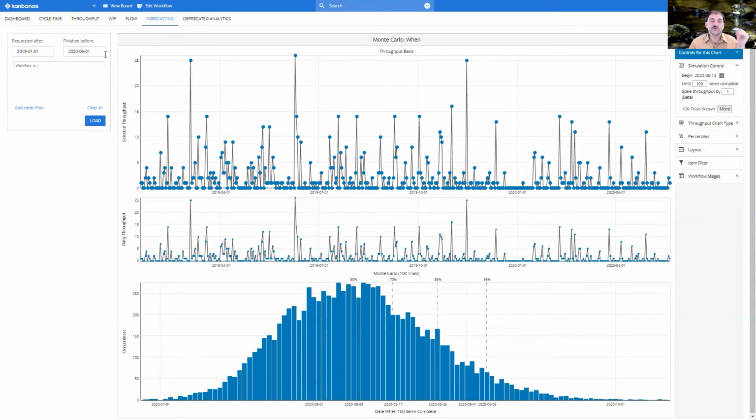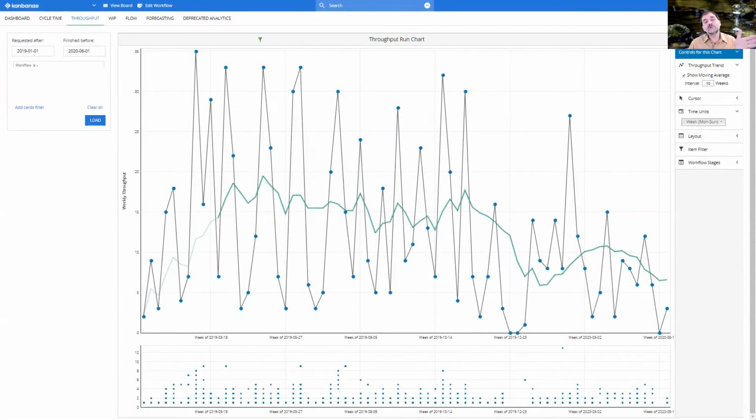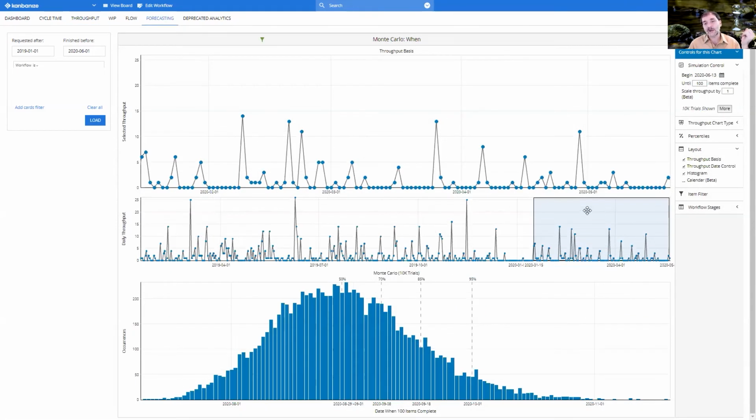the beginning of June 2020. And we just remembered that the last few months looked a bit different. So if we do look at our throughput run chart again, this time in weeks, we'll see that over the last year, we had an average of about 15 tasks per week, but this year we dropped to around 10. So let's now switch back and only look at the data for this year. And suddenly we see that the 26th of August has become the 18th of September.